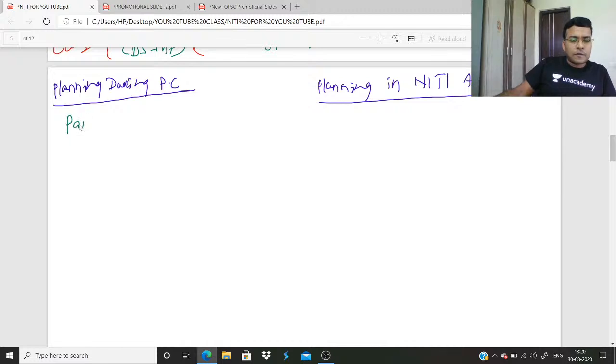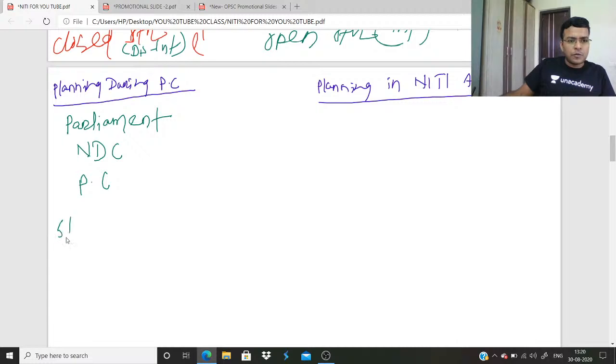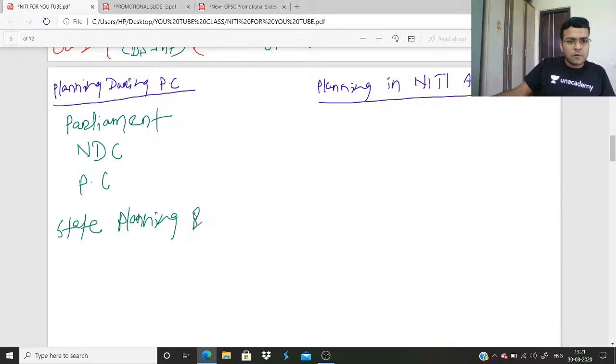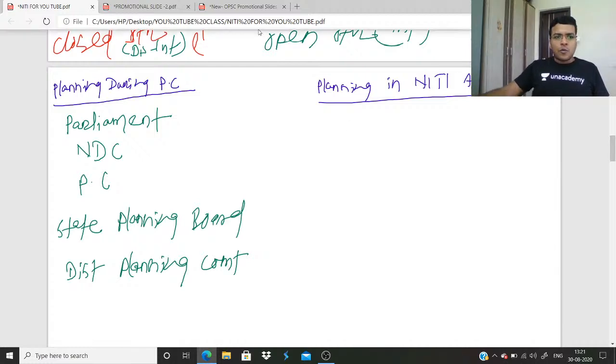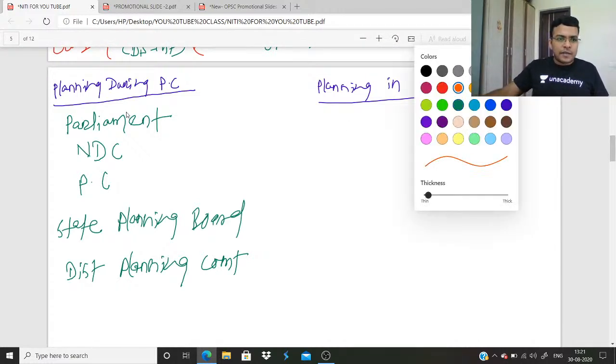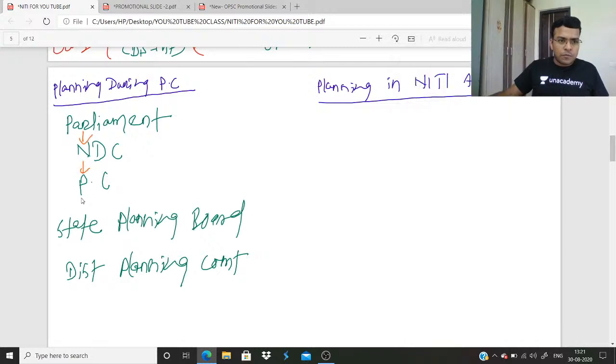So the head is Parliament. Parliament is the top authority. Below that there is NDC. Below that Planning Commission. Below that State Planning Board, District Planning Committee. Here, so what happened? The planning is like this, top down. It is a top down approach.